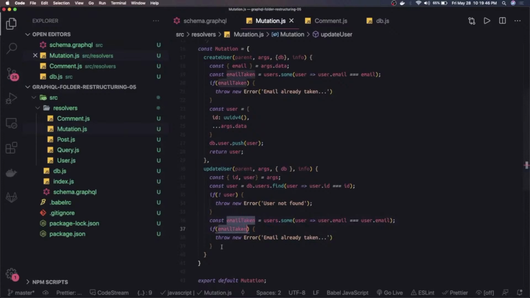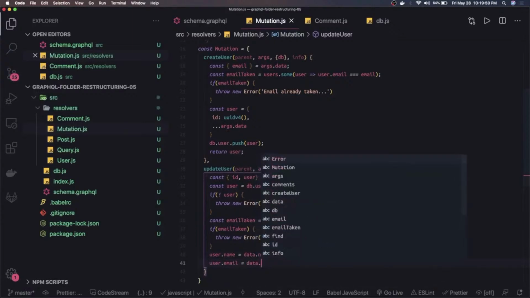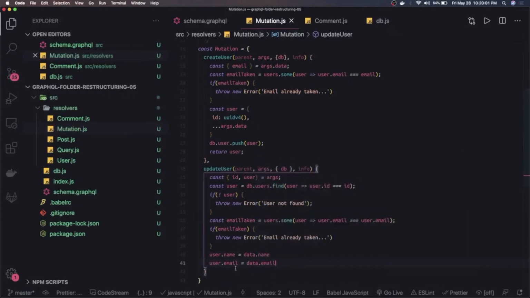Otherwise, if all these cases are passing, user.name is data.name, we don't need uniqueness on the name, user.email equal to data.email, and we have updated the user and we will just return it. Because it's the same reference, we just updated the properties on the user, and this user will be updated in the database. Return user.